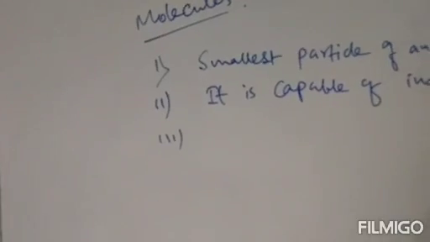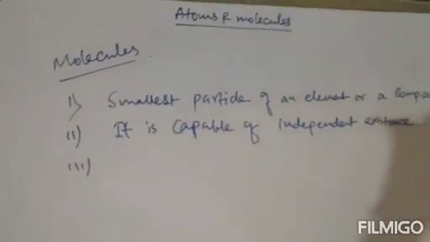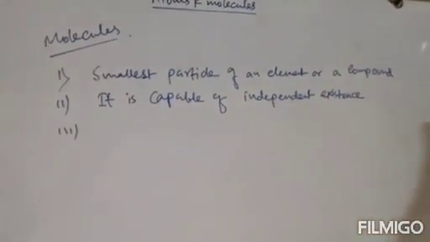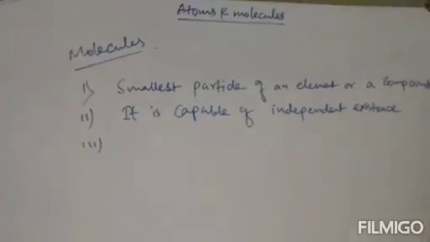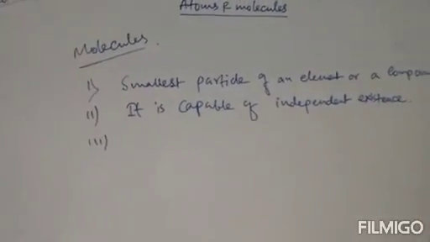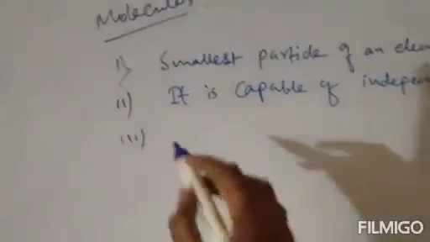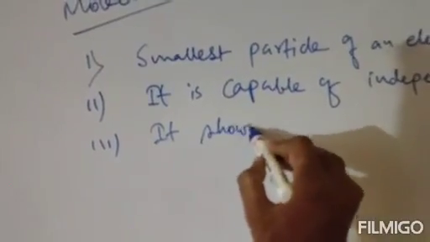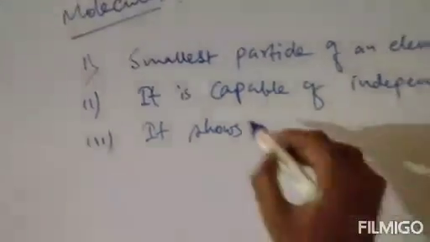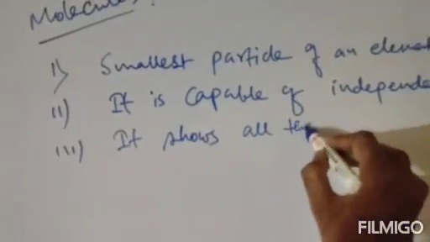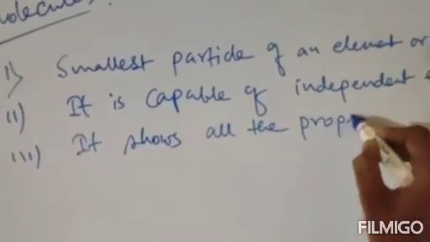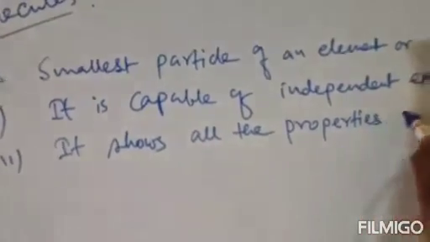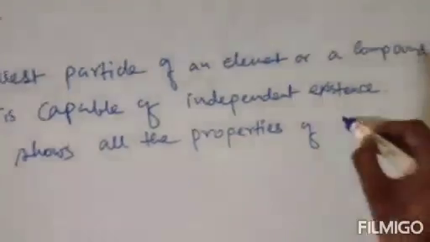Number three is that the molecule shows all the properties of the substance. That means it is the smallest particle of an element or compound, so it shows all the properties of that element or substance. So number three will be, it shows all the properties of the substance.